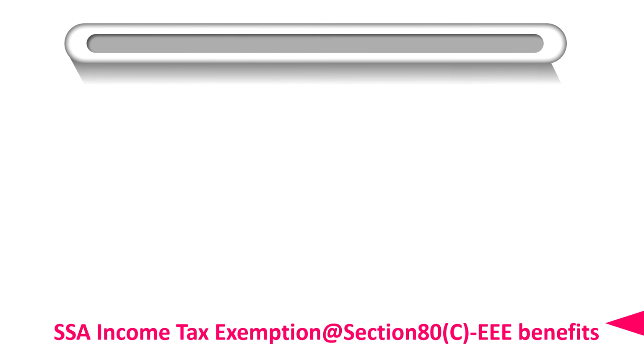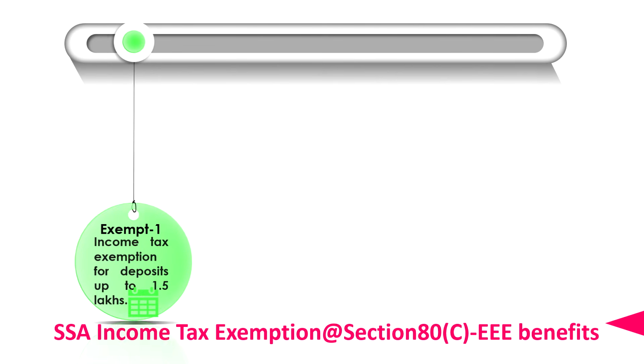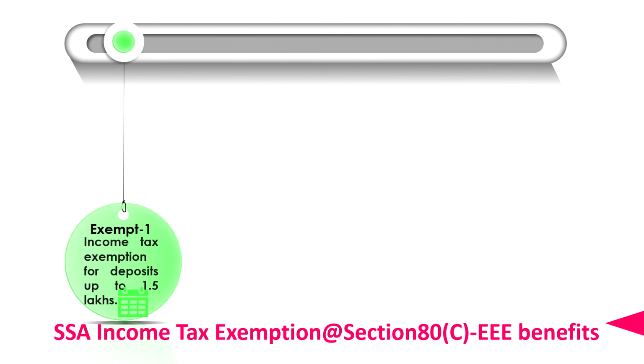Now we will see about the Sukanya Samriddhi income tax exemption. Sukanya Samriddhi account under section 80C has triple E benefits, that is exempt, exempt, exempt. Three exemptions are there. The first one is the income tax exemption for deposits up to 1,50,000 per financial year, which will be allowed in case of deposits of Sukanya Samriddhi accounts as per section 80C of Income Tax Act 1961.